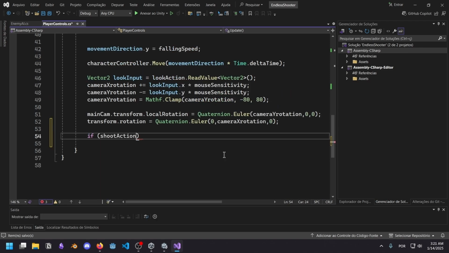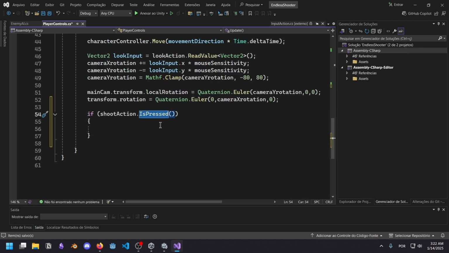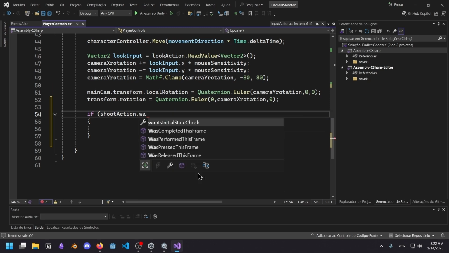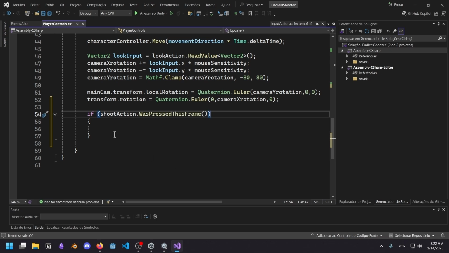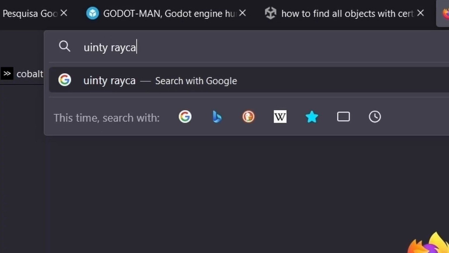If shoot action is pressed, does it mean that it's currently being pressed, or was it just pressed? What else do I have? Was pressed this frame? Okay, yeah, that works. We gotta do something, and now I don't know what that is because I don't remember how to create a raycast in Unity. Unity raycast.